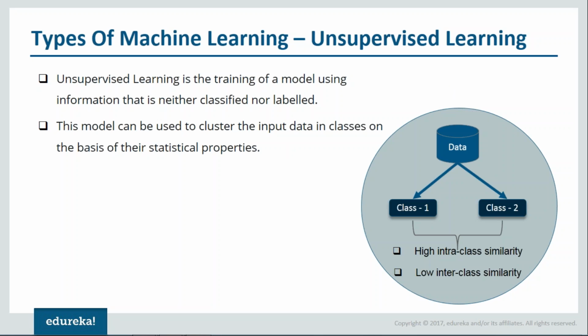So we have one more question from Theon. He's asking, what do you mean by the information being neither classified nor labeled? All right, fine, I'll tell you. I'll take the same example of marketing itself. If I have a few customers visiting my website, the data that I have doesn't include that these people are of high priority and these people are of low priority, right? It is just raw data about the person who is visiting my website. But at the same time, I will be making those labels, or I'll be classifying them on the basis of priority. You're getting the difference, right?